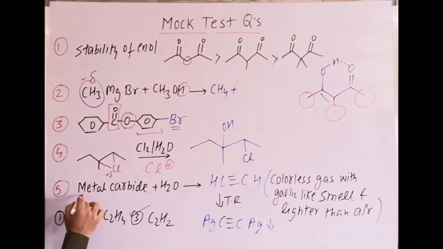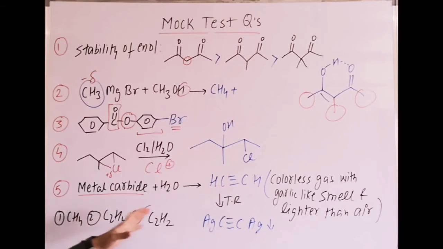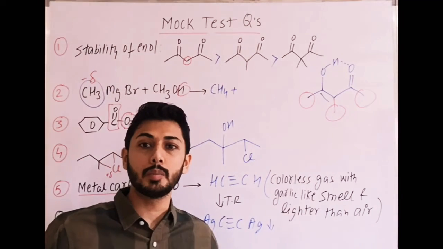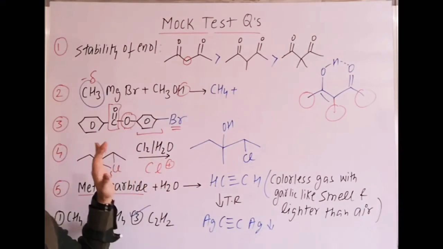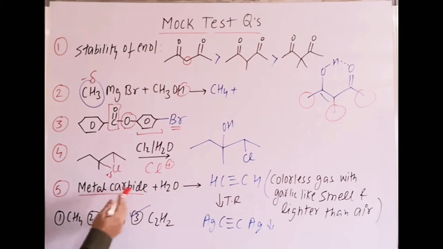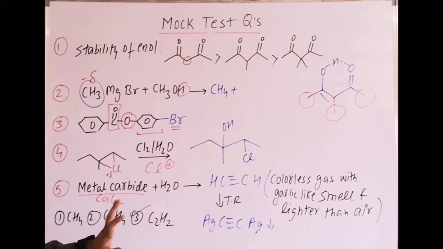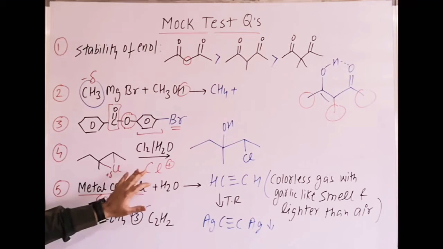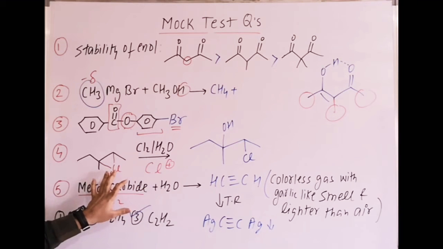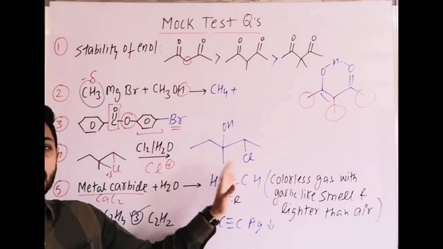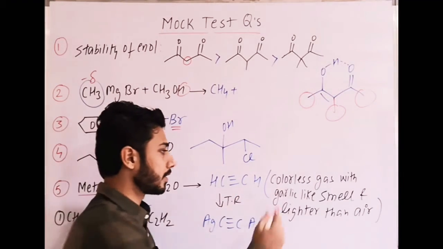Next one, metal carbide with water. This is covered in the alkynes topic around the 10th minute. Hydrolysis of metal carbides, among them one example is CaC2, calcium carbide. Why am I considering that? Because if you go through the options, one option is acetylene. Quickly relate that metal carbide CaC2 is the standard example that forms acetylene, which is a colorless gas.